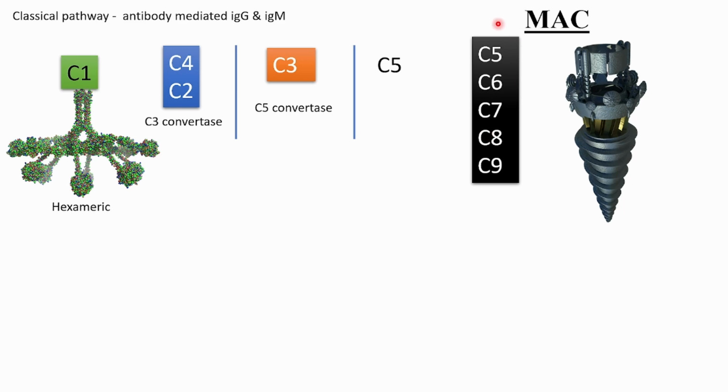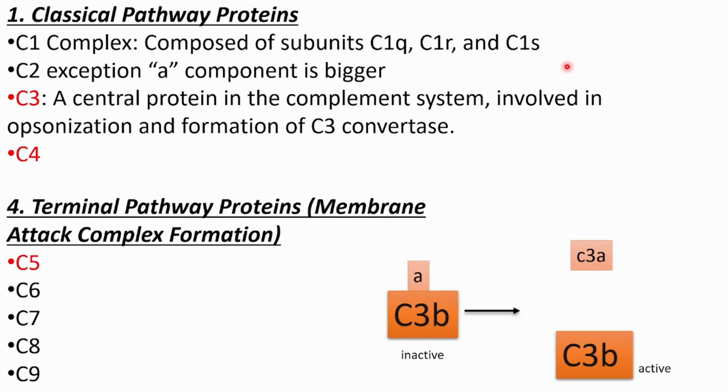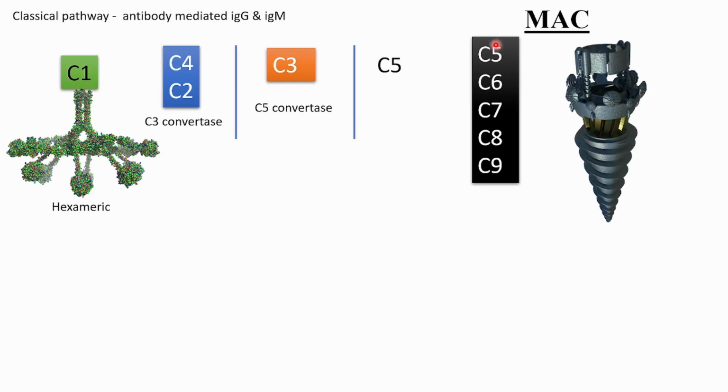Now see, I have arranged these in a certain way and I have put a drill machine here. What is this? This is a drill machine. This is called MAC. What was MAC? Membrane attack complex, or the terminal pathway proteins, or C5 6 7 8 9. So this is the membrane attack complex. It's nothing but the drill machine. You have to remember that C56789 is the drill machine.